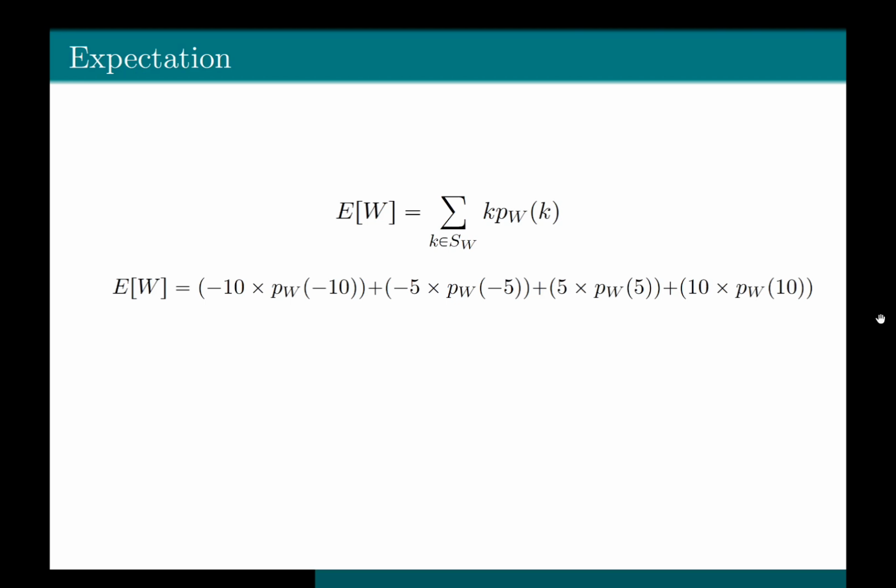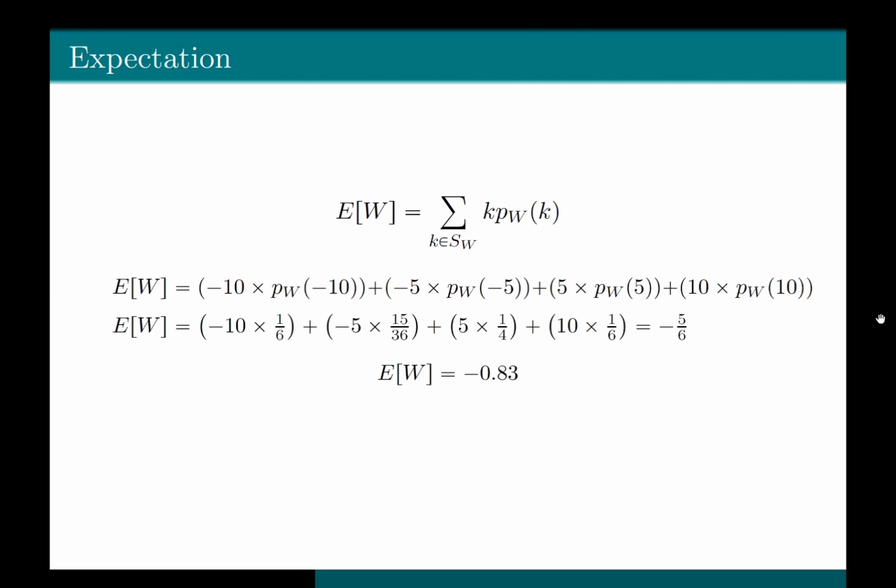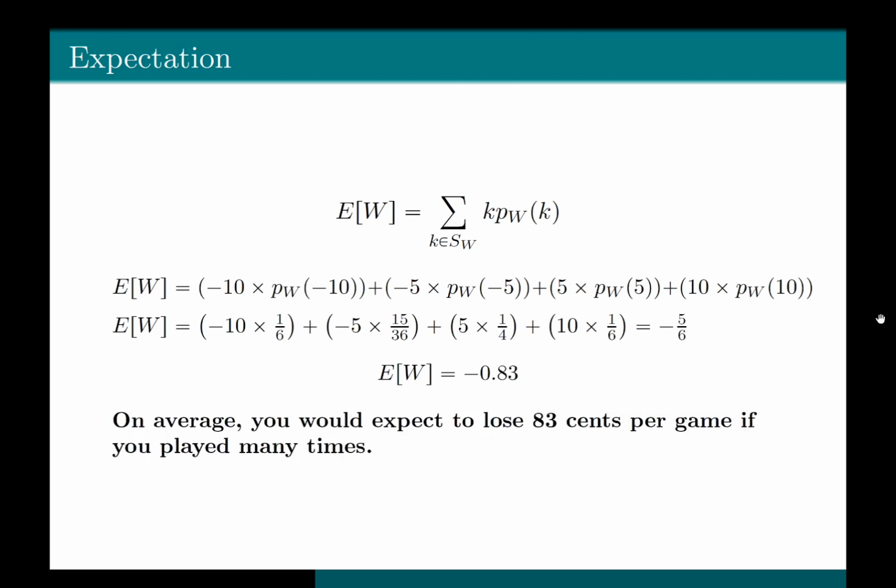And what are we trying to do? We are multiplying -10 with its probability and adding it to -5 and its probability, plus 5 with the probability with which W takes value 5, plus 10 times the probability with which the random variable takes value 10. We already have the PMF of the random variable W. So we plug in the probabilities when W takes value -10, -5, 5, 10, and we get that E of W is equal to -0.83. And this means that on average, you would expect to lose 83 cents per game if you played this game many times.